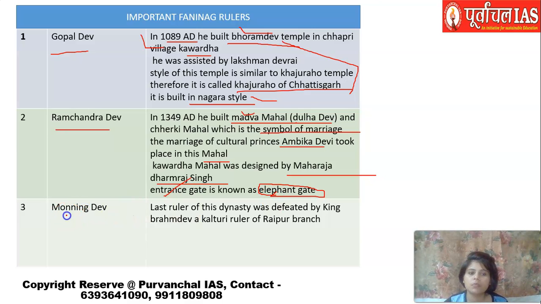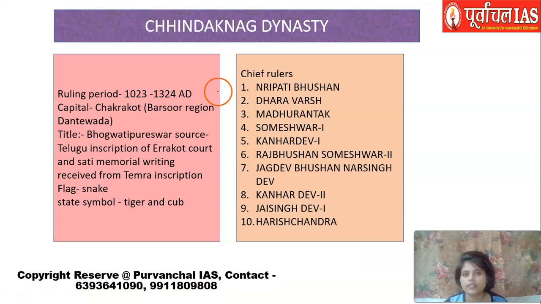Another ruler was Moning Dev. He was the last ruler of this dynasty, and he was defeated by the Kalchuri king Brahmadev of the Raipur branch. The Kalchuri kings I will take up in a different session. There were 2 branches of Kalchuri: one was the Kalchuri of Ratanpur and the other was the Kalchuri of Raipur, and one of the Kalchuri rulers of Raipur defeated the Faninag dynasty ruler Moning Dev.